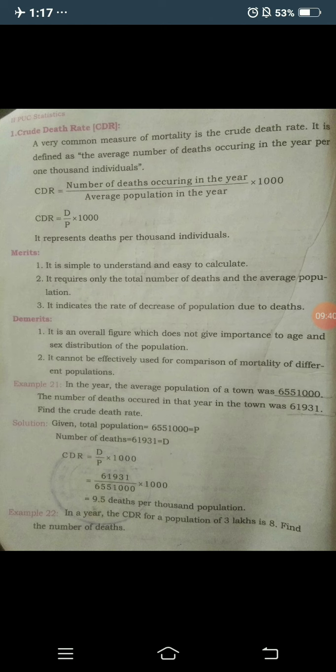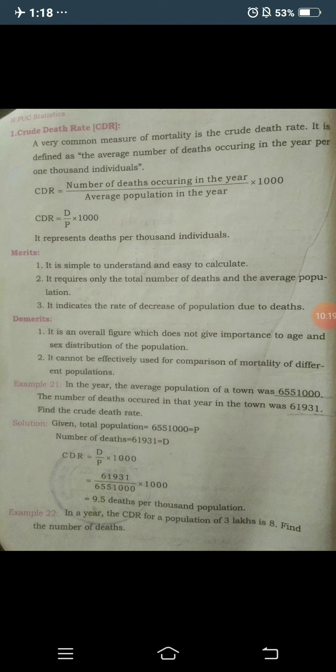Okay, next comes demerits. In that, first one, it is an overall figure which does not give importance to age and sex distribution of the population. Okay, already we know that in crude birth rate we cannot consider the age and sex. Here also the same. Here also we cannot give so much importance to the age and sex distribution of the population. Whatever the deaths may occur due to accidents and many causes, here we cannot consider the age and sex composition of the population.